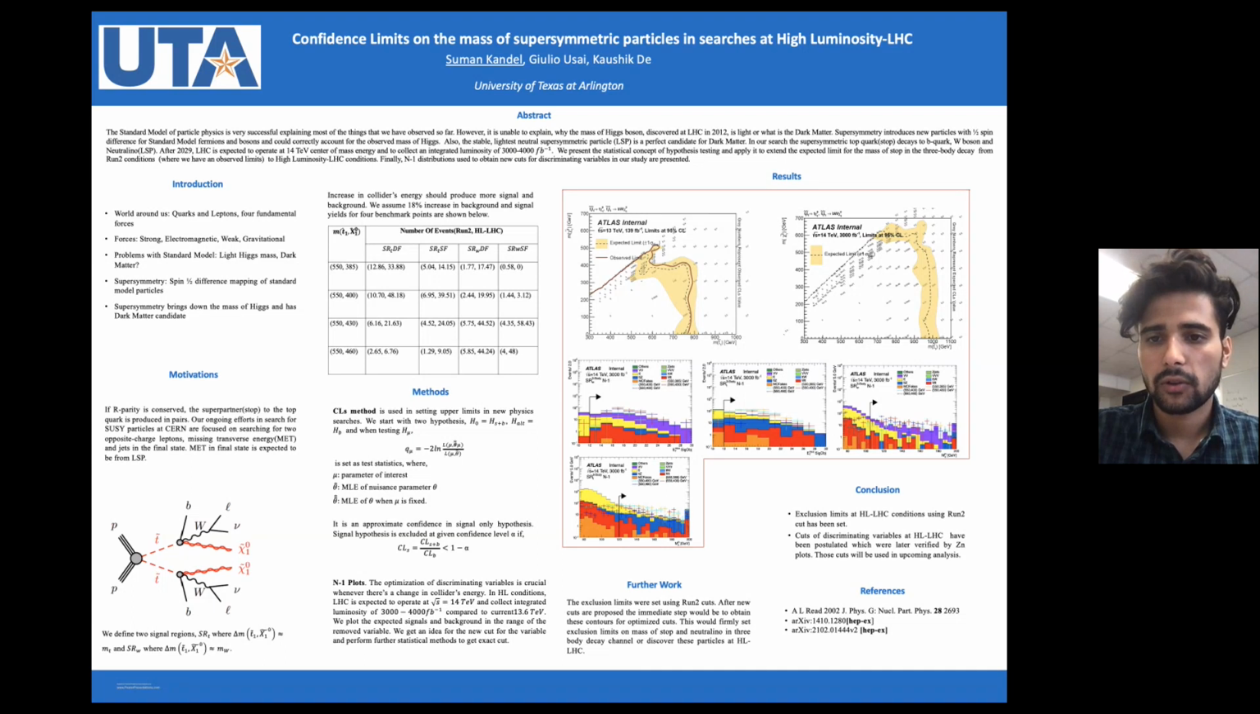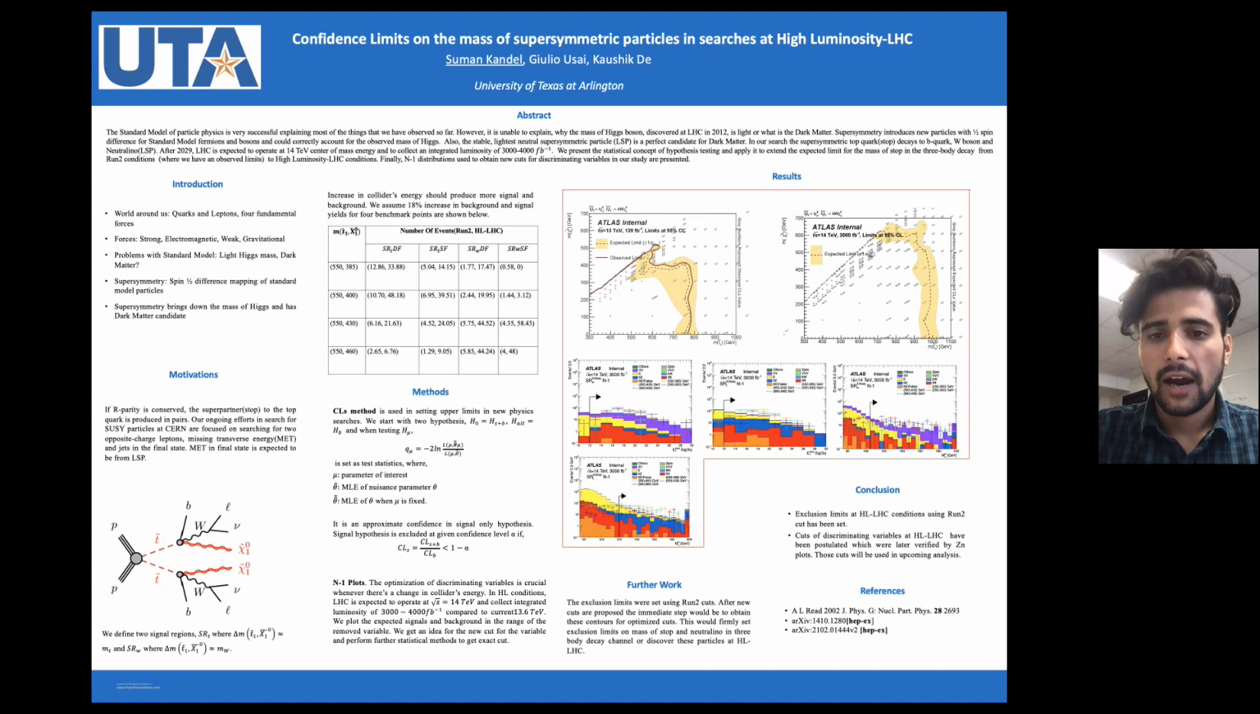Here you can see on the top two plots, the left plot is the exclusion plot using Run 2 conditions, and the right one is the exclusion plot at the high luminosity LHC using Run 2 cuts. And the bottom four plots are the n-1 plots, which are used to postulate the new cuts, and the black arrow shows the old cut. So we have to get a new cut where signal is more than background in these four plots.